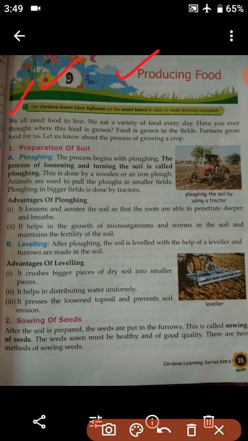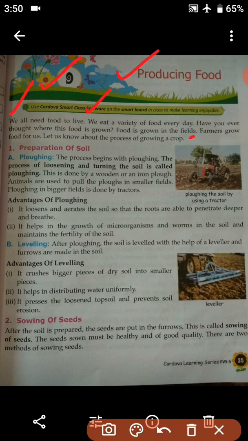We eat a variety of food every day. Have you ever thought where this food is grown? No? Okay, now we are going to understand the same. Food is grown in the field.